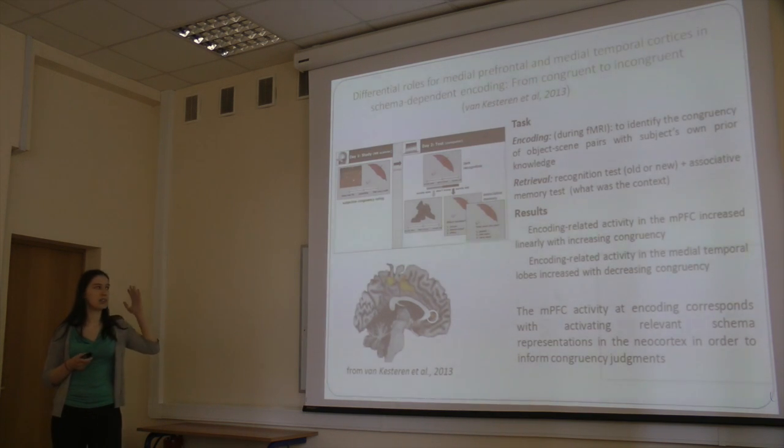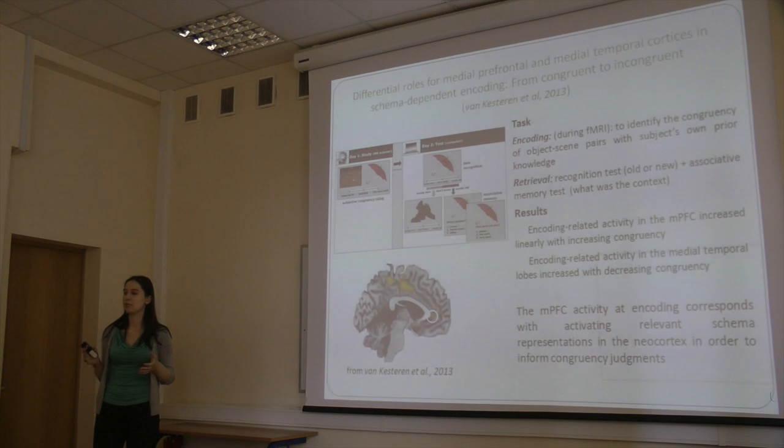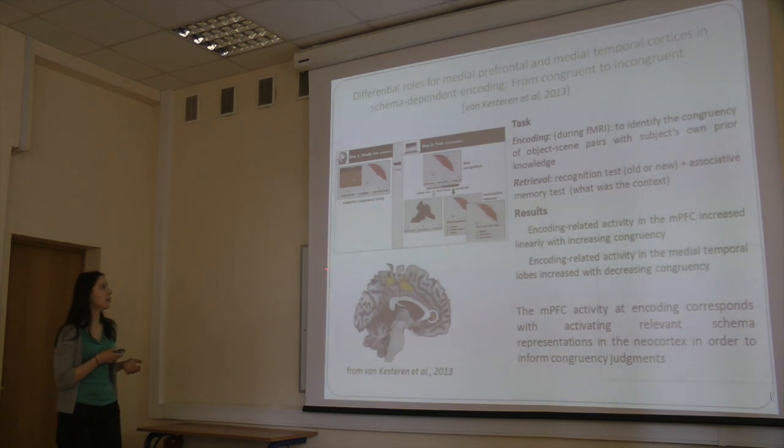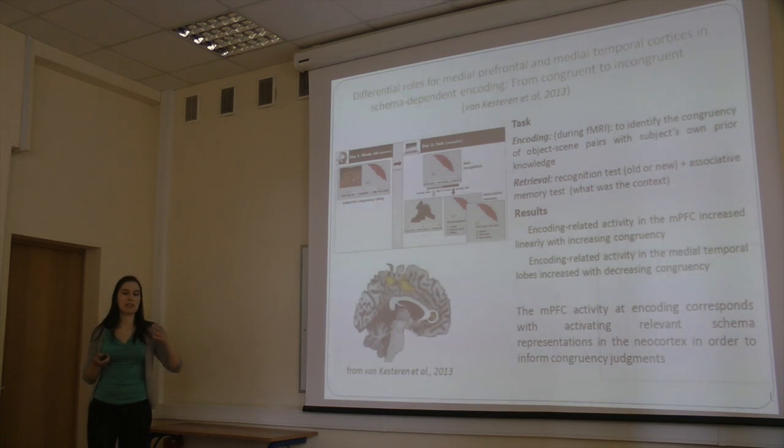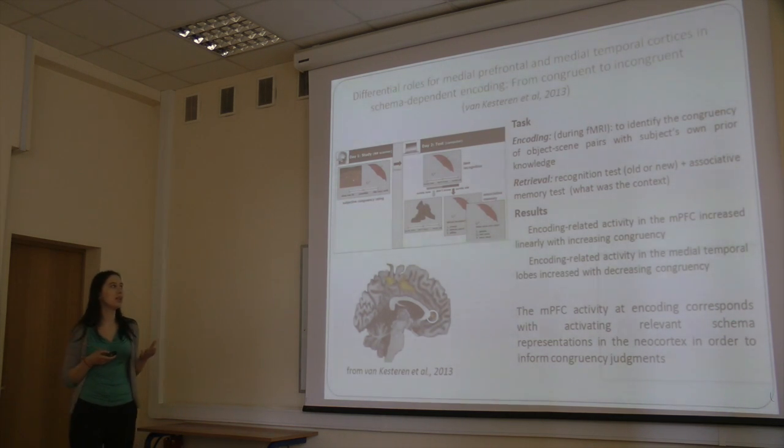So this is our study of inspiration. In this study, participants decided about the congruency of a pair of scene and object: how probable it is that this object can occur in real life with this scene. They also had a task to remember these pictures.